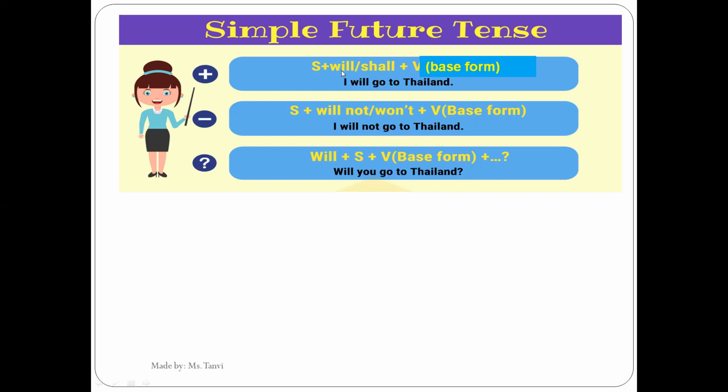In simple future, will is our helping verb. So in order to make interrogative sentences, our question statement will start with will, then subject, and then base form of verb. Will you go to Thailand? So this is how we can make interrogative.